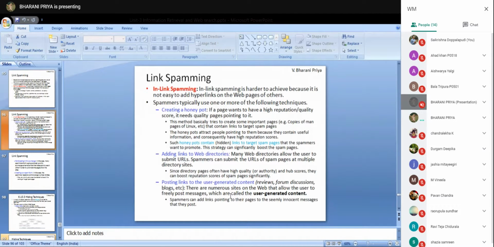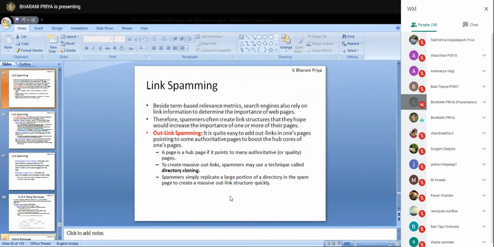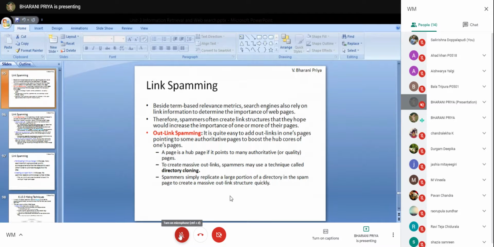In link spam, with outlinks you can add many of the web pages. How can you have inlinks? Give me an idea. Outlinks are other website pages; I can have them as hyperlinks in my page. I can add important web pages as hyperlinks in my page. How can I add my page in others' pages as a hyperlink?